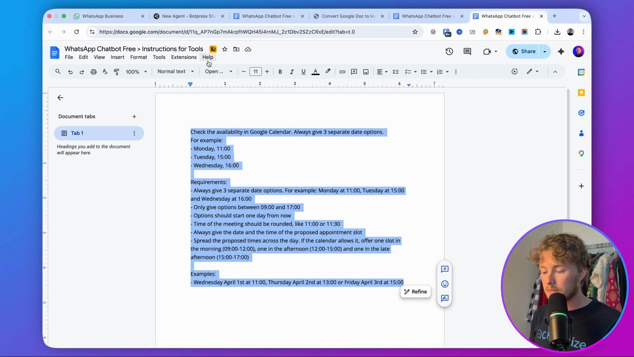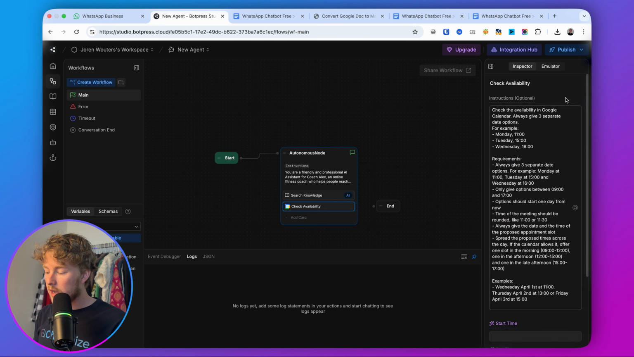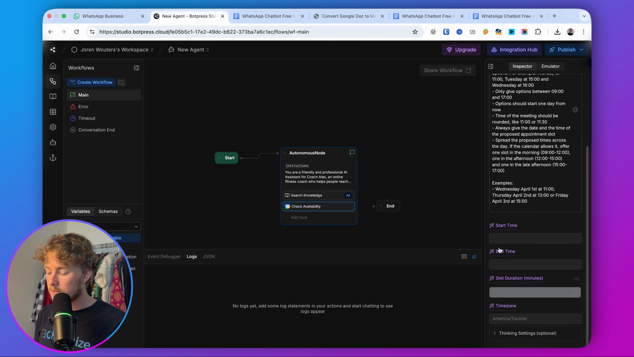We just copy this completely, and then we paste this over here. I let the start time and the end time be decided by the AI. So for all of these options, you can either let the AI decide or you can do it manually. So I let the AI decide. The slot duration, I will set that manually because all of my meetings should be 30 minutes. And then the time zone, you can either let the AI decide, and I would do that if you have an audience with multiple time zones. In my case, I just live in the Netherlands. It's only one time zone.